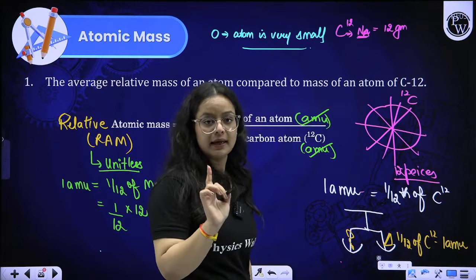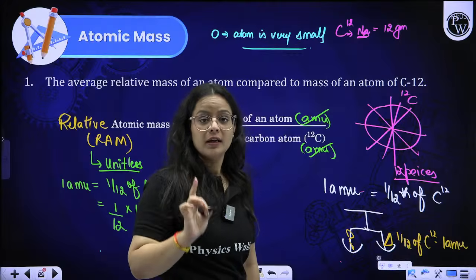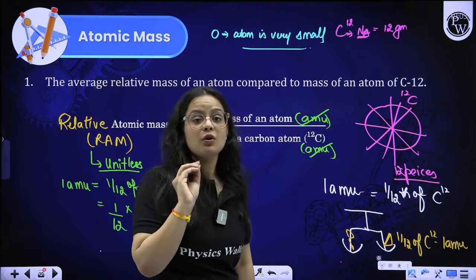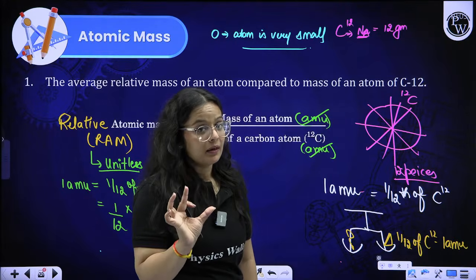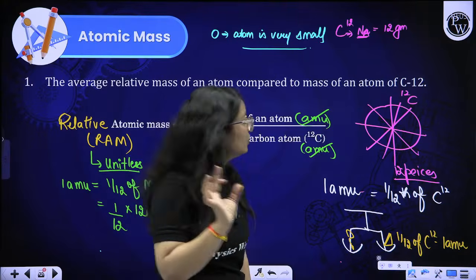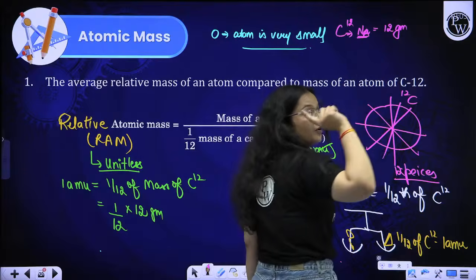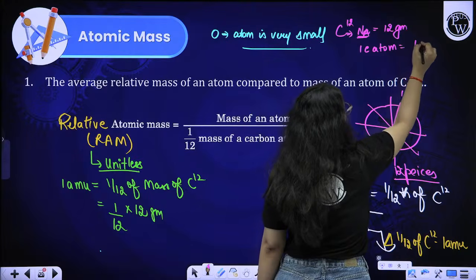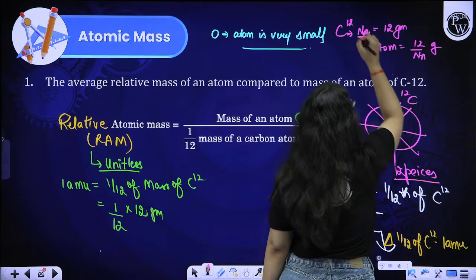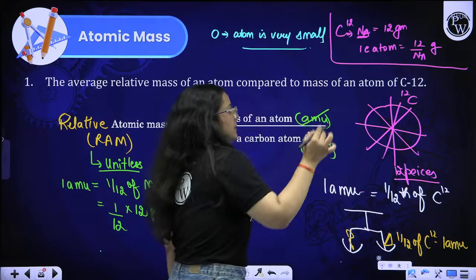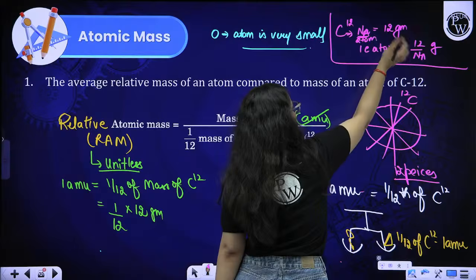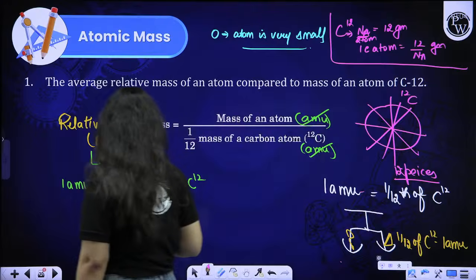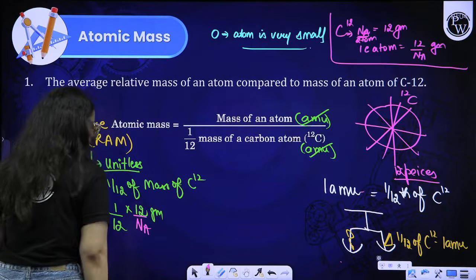I'll explain it to you once again. If I take the example of carbon only, carbon Na particles, Na is how much? Avogadro's number. So atoms of carbon that are Na in number, their mass is 12 grams. If I want to take the mass of one carbon atom, it will come out to be 12 upon Na in grams. Is it clear to you all? Na atoms mass is 12 gram, so one carbon atom will be 12 upon Na in gram only. So I am writing over here 12 upon Na. Is it clear to you all?